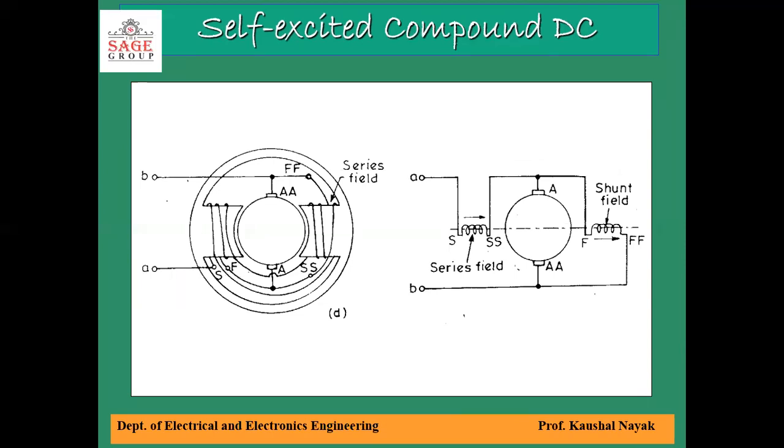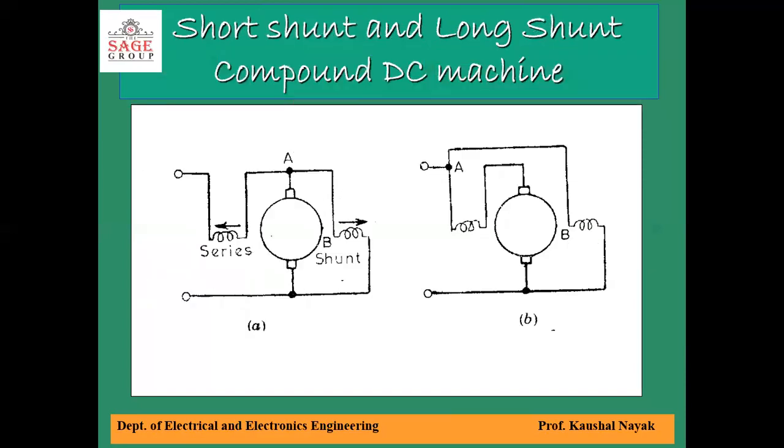Compound excitation. A compound excitation involves both the series excited winding and shunt excited winding. In some applications, a shunt excited winding may be replaced by a separately excited winding. If the series field flux aids the shunt field flux so that the resultant air gap flux per pole is increased, the machine is called a cumulatively compounded DC machine.